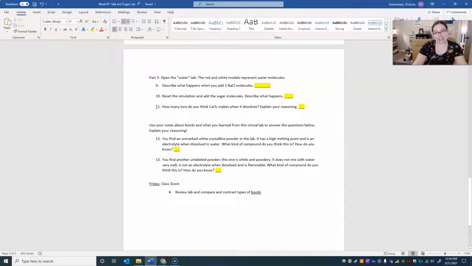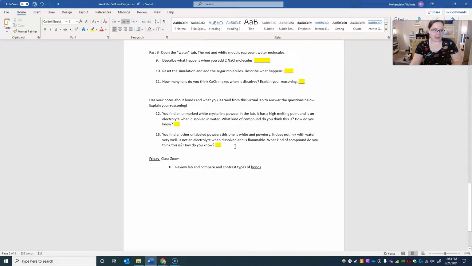Number 11, I'd just like you to make your best guess. How many ions do you think calcium chloride makes when it dissolves, and just explain why you think that. The last 2 are asking you to identify different properties of ionic and covalent bonds and tell me what kind of compound is being described. So you find an unmarked white crystalline powder in the lab.